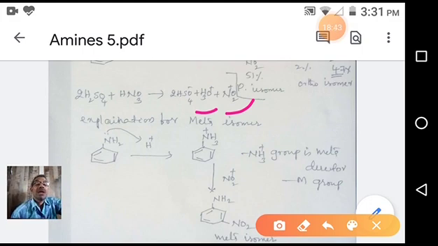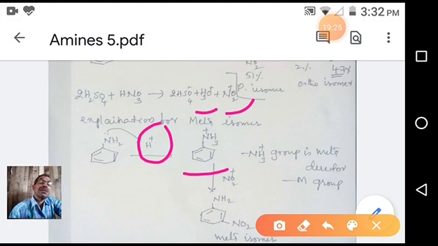We already said that the amino group of aniline is a strong base. It shows basic property due to having an electron pair on the amino group. In the presence of sulfuric acid, a strong acid which can donate protons to the reaction mixture, aniline adds a proton, forming the anilinium ion, NH3 plus. Due to this NH3 plus, we observe a plus charge on nitrogen.